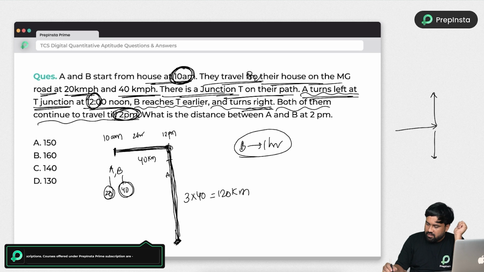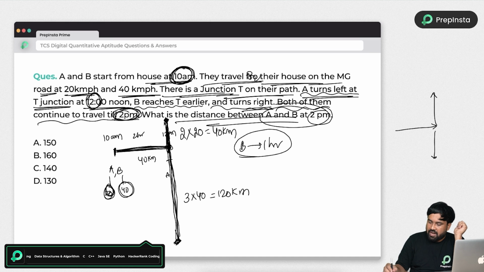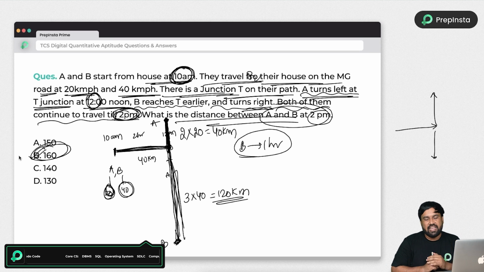And next, see, A turns left. So after reaching T, A turns left in this direction. Here 2 hours are completed, and in another 2 hours he will only complete another 40 kilometers. Then what is the distance between A and B at 2 p.m.? It's very simple. A is here and now B is here. Here the distance is 40, here the distance is 120. So the total distance between them is 160.